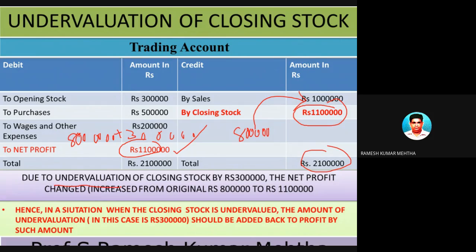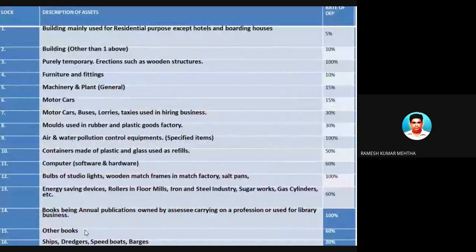So due to undervaluation of closing stock by 3 lakh rupees, the net profit changed from 8 lakhs to 11 lakhs. So once we adopt the changes, the profit has increased from 8 lakhs to 11 lakh rupees. In a situation when the closing stock is undervalued, the simple adjustment you have to do is the amount of the undervaluation, which is 3 lakhs in this case, should be added back to profit to arrive at the real or correct profit.